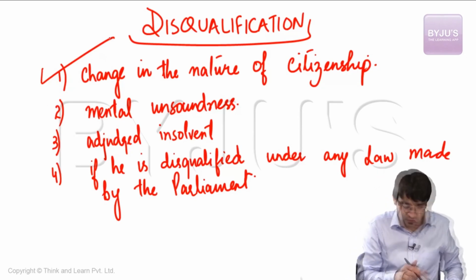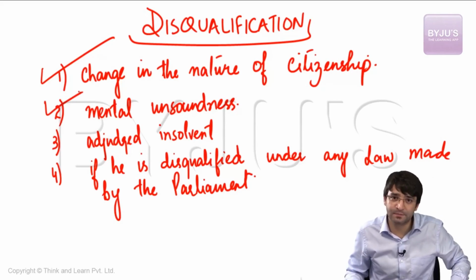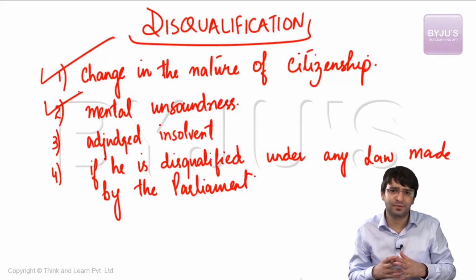Disqualification criteria number 2, mental unsoundness. Lawmaking is a serious business. It's a responsibility, a big responsibility. Now suddenly, I as a member of parliament, I turn mentally unsound, mentally sick.